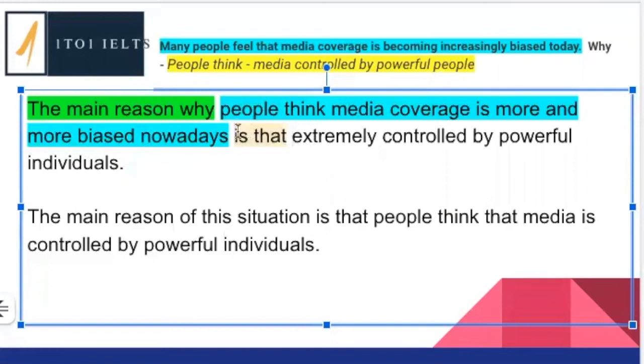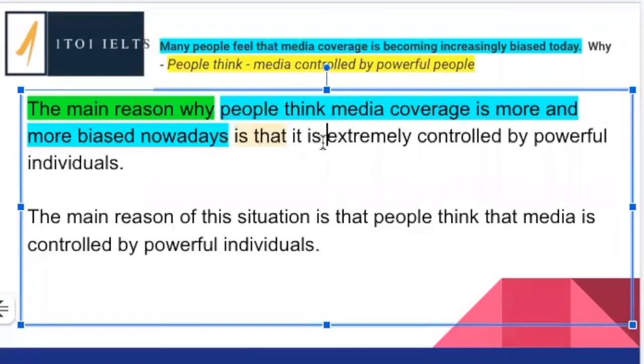And now, after this is that, we have to have a clause. So a clause means we need subject, verb, object. Our subject is the media. We've already mentioned media, so we can just use a reference pronoun. Is that it? Then we need a verb. Here, we're going to use the verb is.